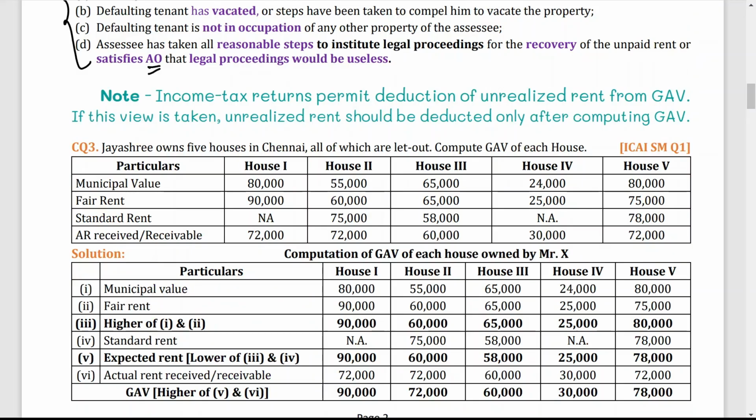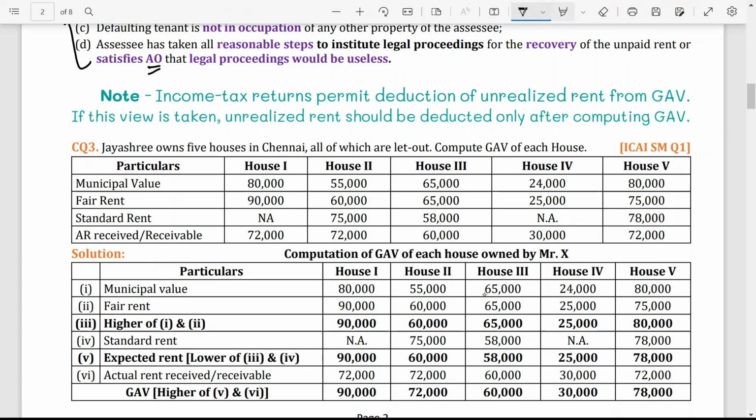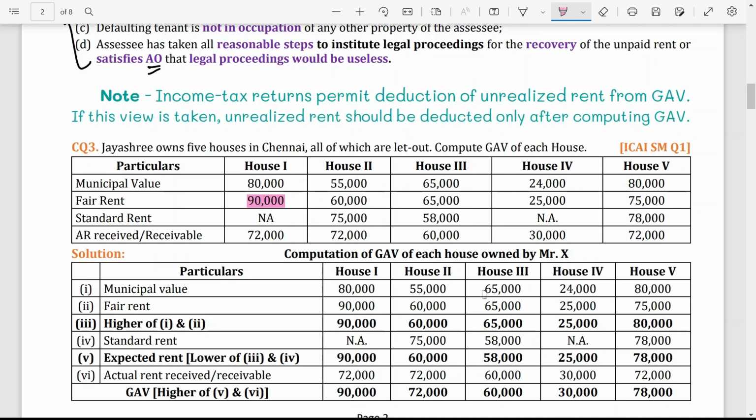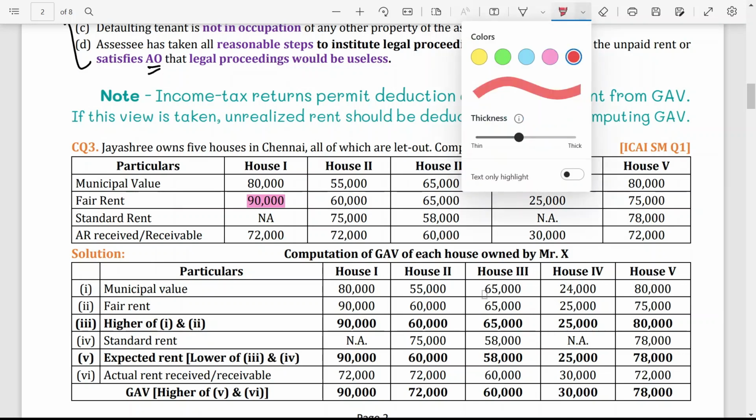Now Jaisri owns 5 houses in Chennai, all of which are let out. Compute GAV of each house. That means all houses are let out, and in all cases you have to find out GAV. Particulars: house 1, house 2, house 3, house 4, and house 5. Now you have to give the answer for this question. Very simple: municipal valuation, fair rent, and standard rent. We will highlight the portion which is highest. In this case, municipal valuation and fair rent, which one is higher? Fair rent.